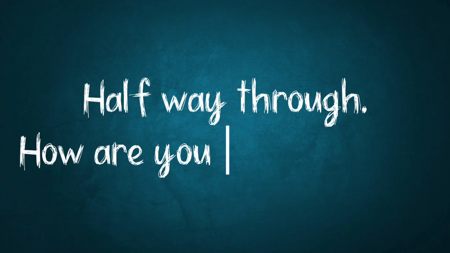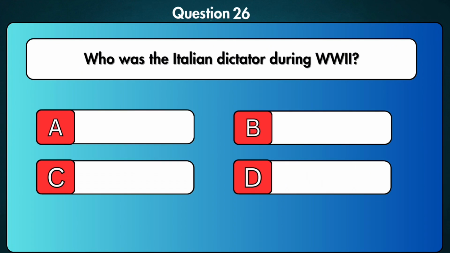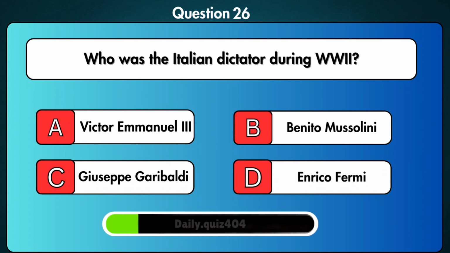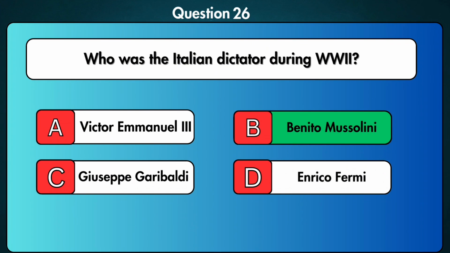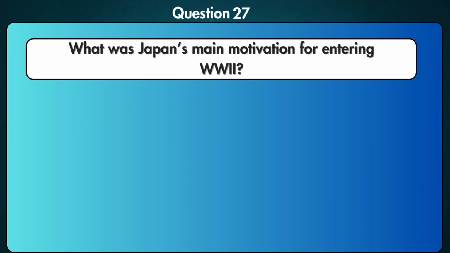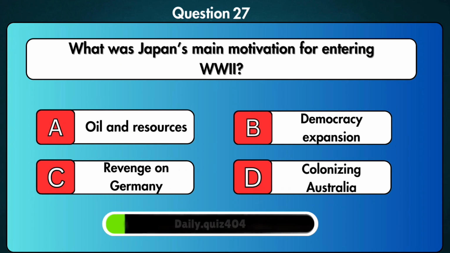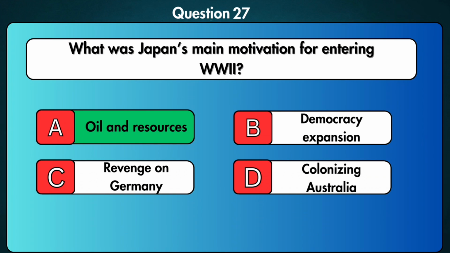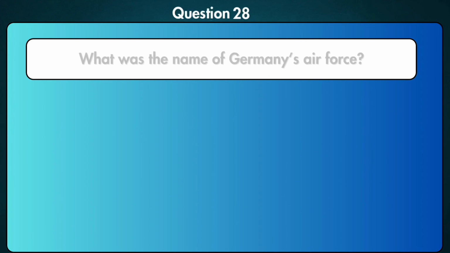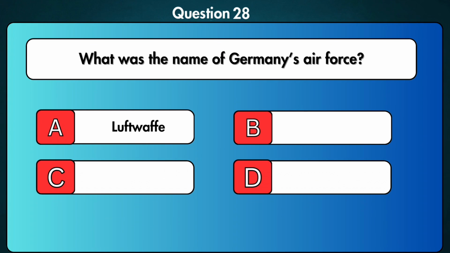Halfway through, how are you doing so far? Who was the Italian dictator during World War II? Benito Mussolini. What was Japan's main motivation for entering World War II? Oil and resources. What was the name of Germany's Air Force? Luftwaffe.